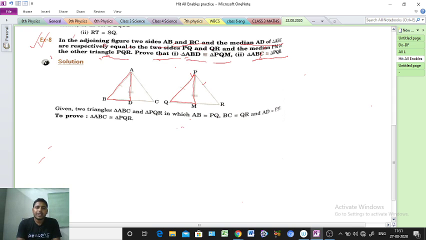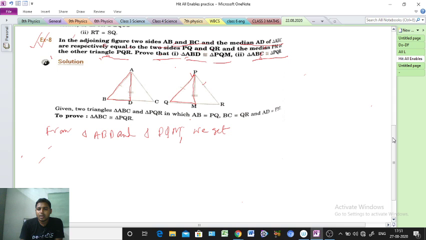So at first, see what the given data is. First, AB equal to PQ. So at first we write, from triangle ABD and triangle PQM, what we get: AB equal to PQ.